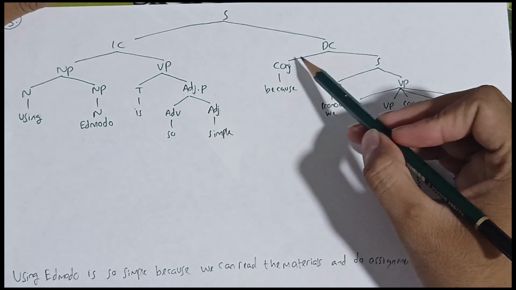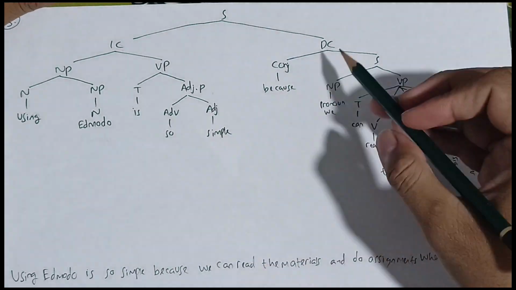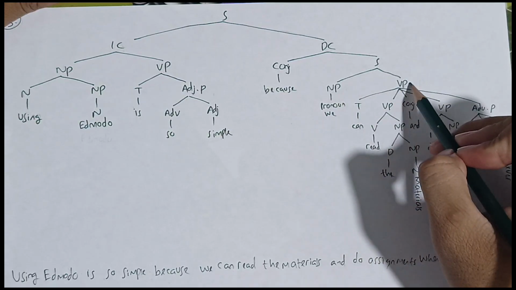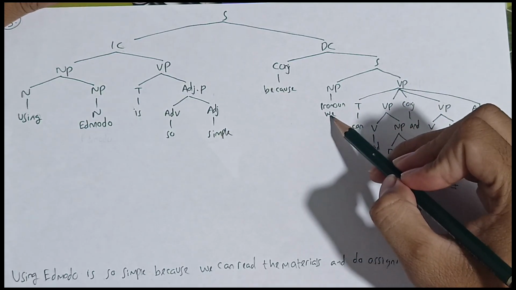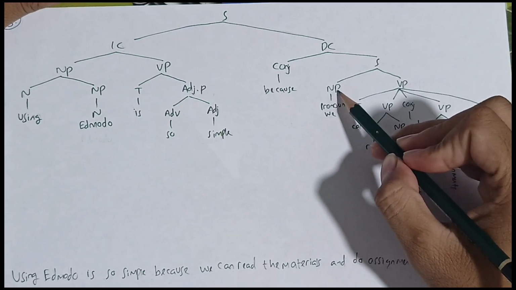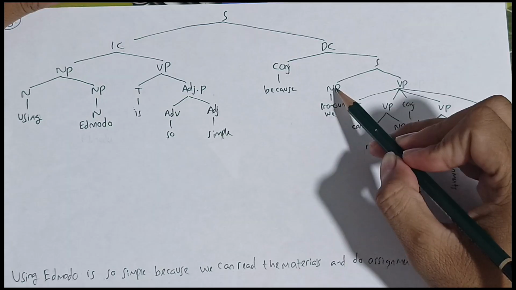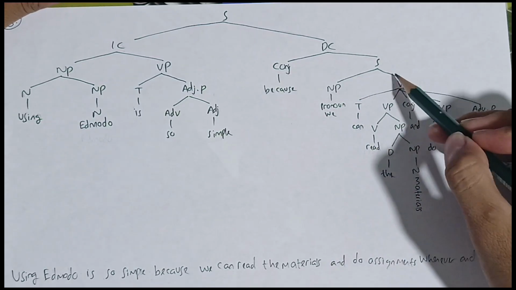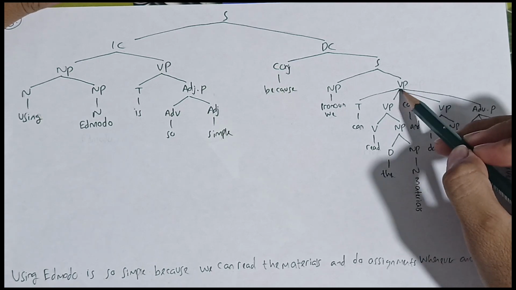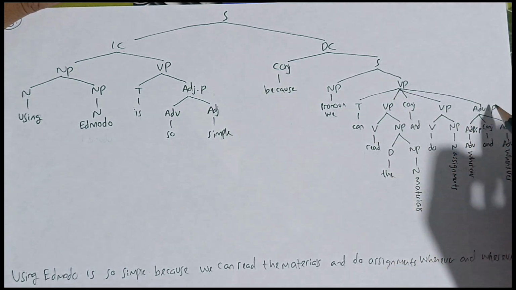The dependent clause is formed by a conjunction and a sentence. The conjunction is "because", and the sentence itself is formed by a noun phrase and a verb phrase. The noun phrase is "we". Why is it called a noun phrase? Because "we" is a pronoun, so it is a noun phrase. And then the sentence is also formed by a verb phrase. The verb phrase itself is formed by tense, verb phrase, conjunction, verb phrase, and adverb phrase.